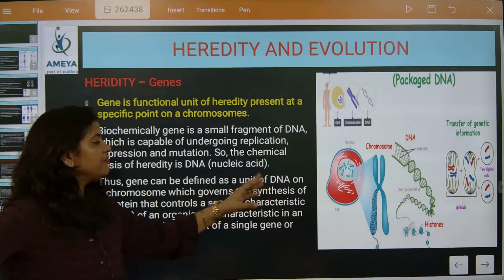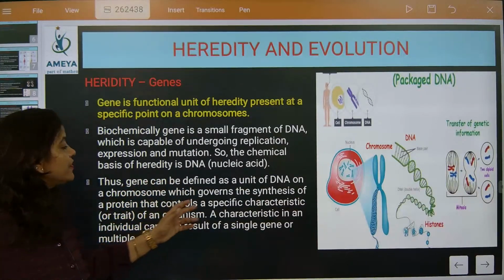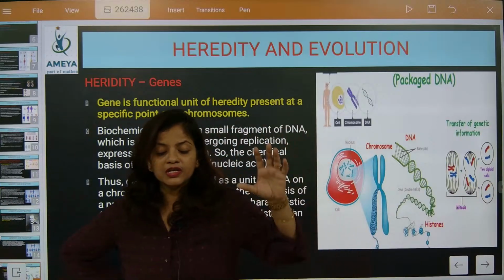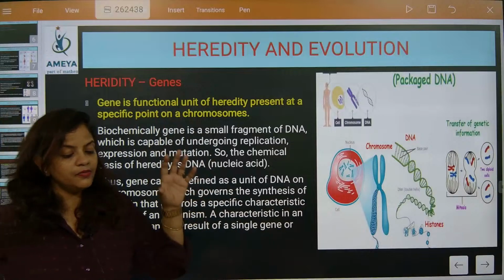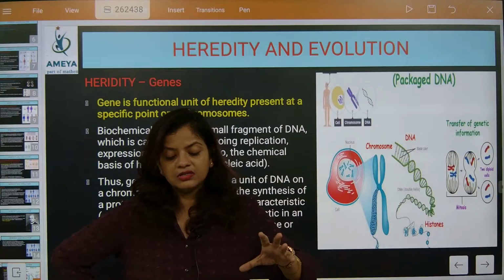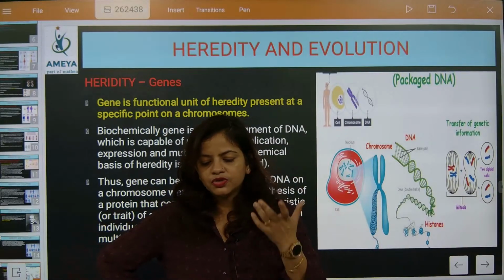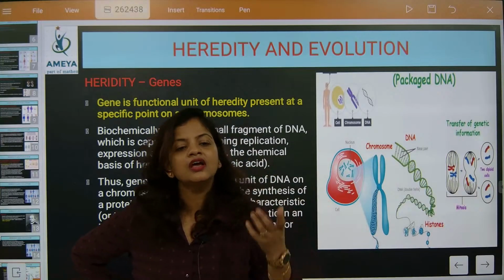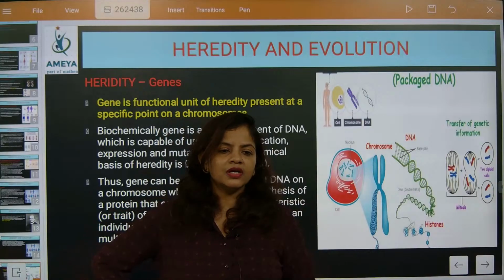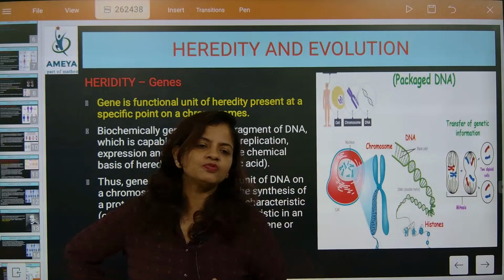So gene can be defined as a unit of DNA, present on chromosomes. It will govern the synthesis of protein. Whenever you talk about protein, it is a major section of every organism. Every organ has specific cells, and these cells are generating protein. Protein synthesis is one of the major works of every cell, specifically the nucleus. In the coming future, if there is any human organ, the protein generation of that organ can tell the lifespan of that organ also.